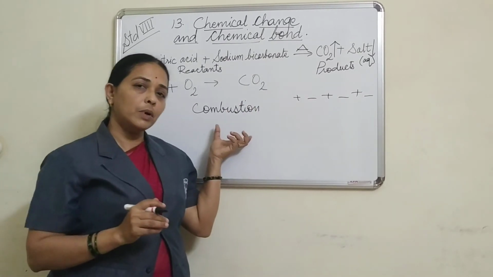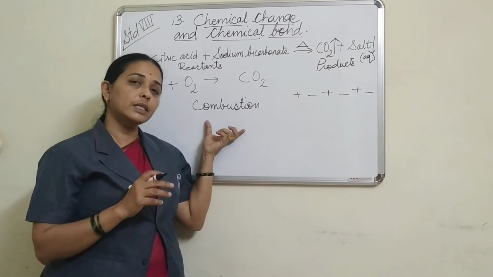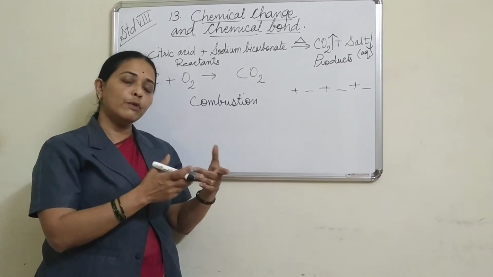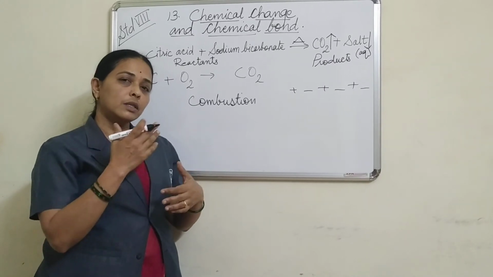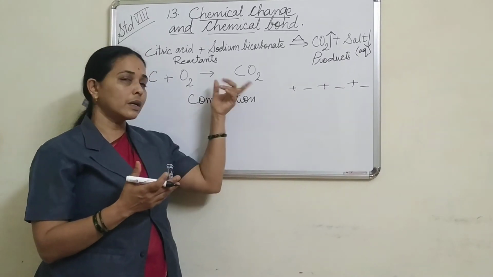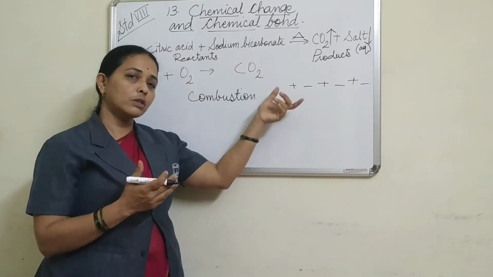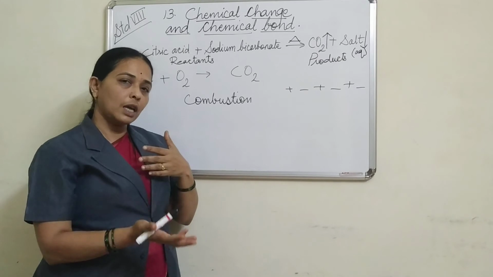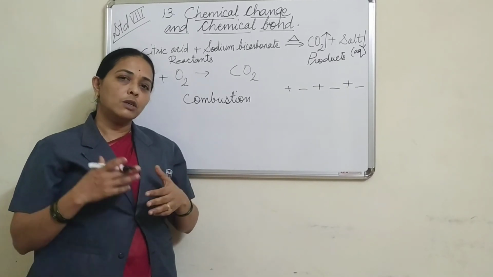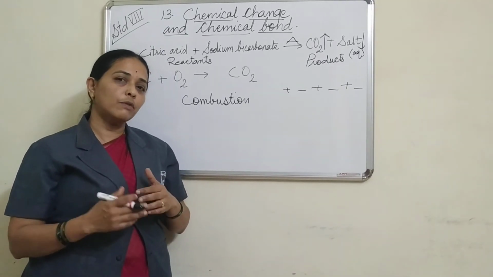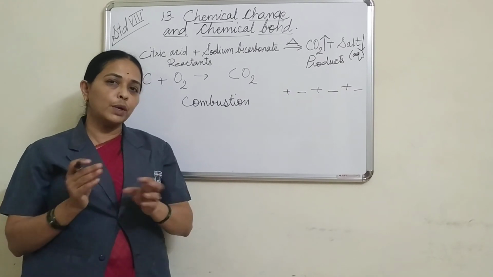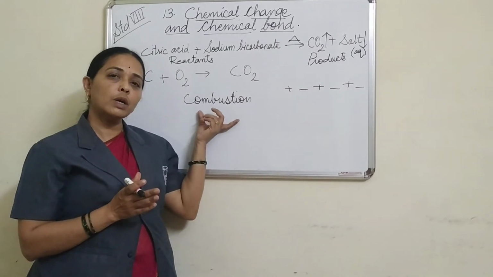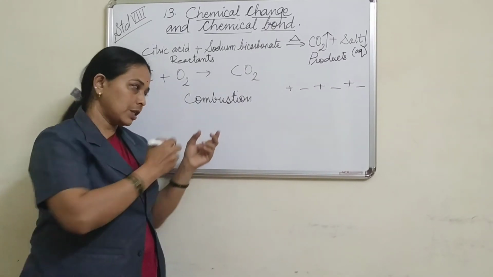Combustion is the burning. Anything burning, that is in combustion. So what burns? Wood, leaves, cloth, your food, sugar, many things. If they burn, what will happen? Carbon will be released, carbon dioxide will be formed, and if carbon is not there in that substance, hydrogen can be released, sulfur can be released, sulfur dioxide can be released out, sulfur monoxide can be released out. So different gases are released out as per the burning substance. Okay, so combustion is a chemical change.